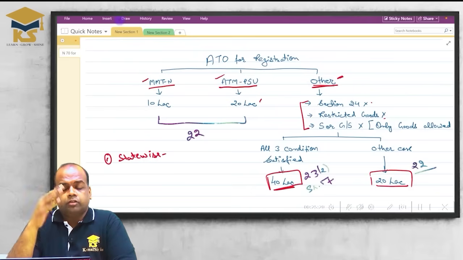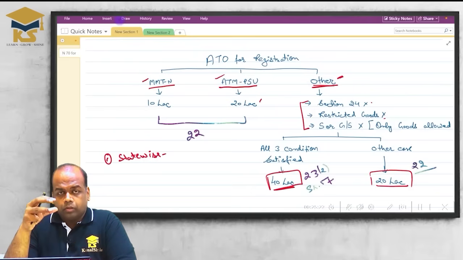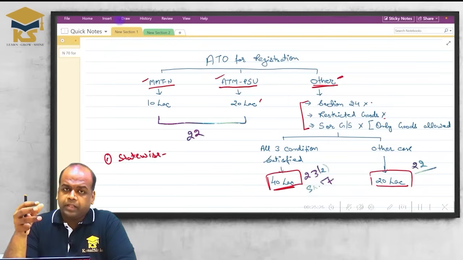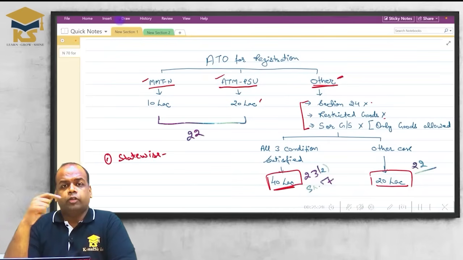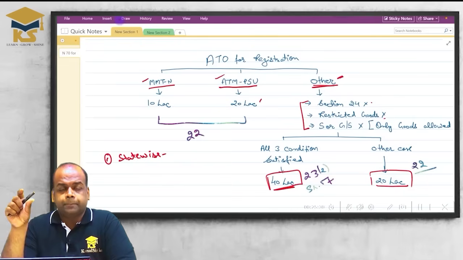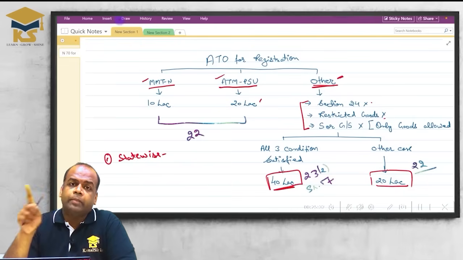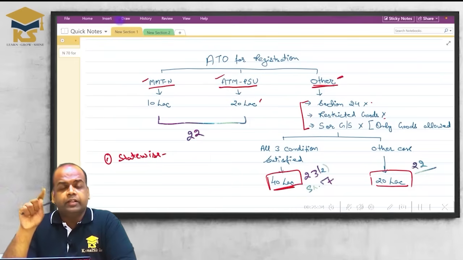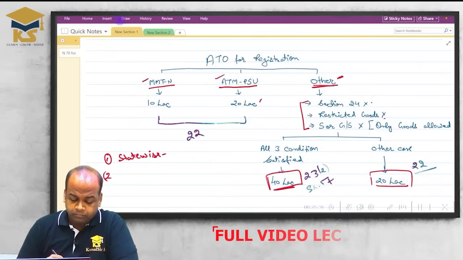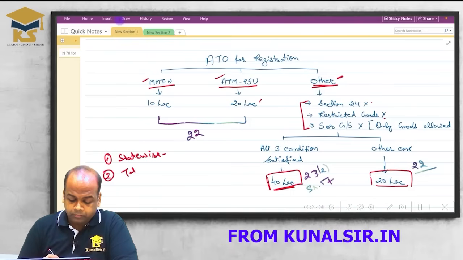Like for Rajasthan, what is the limit applicable? For some other state, what is the limit applicable? So first you find out if you are supplying from multiple states. Again, I am supplying from multiple states. Then identify state-wise. Second one, take